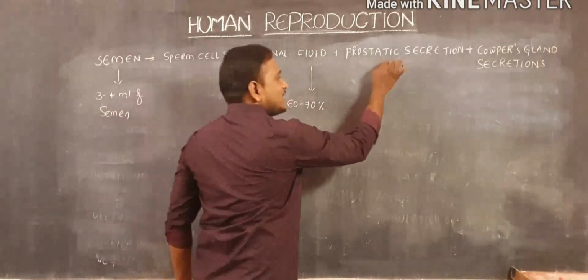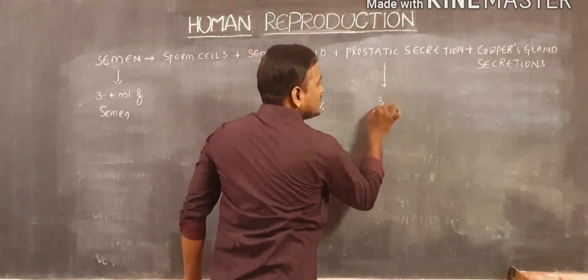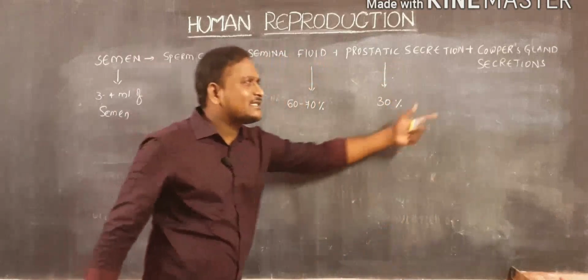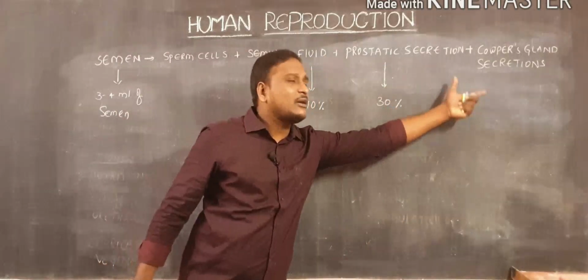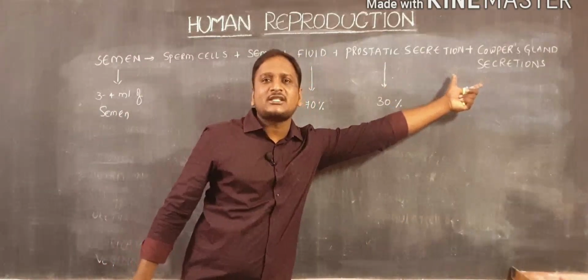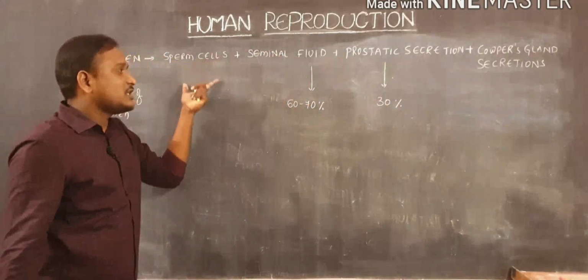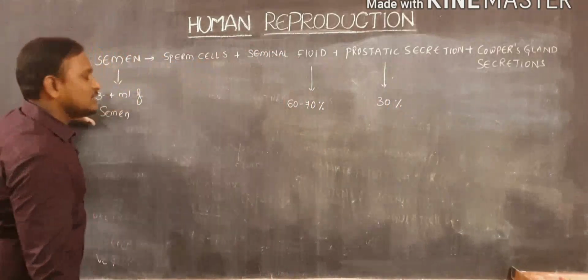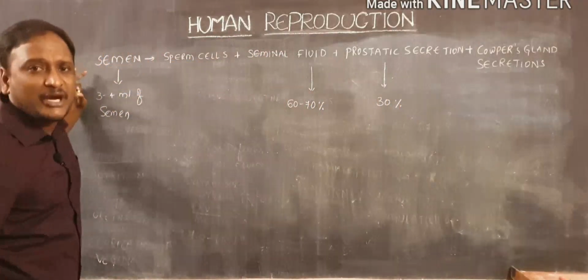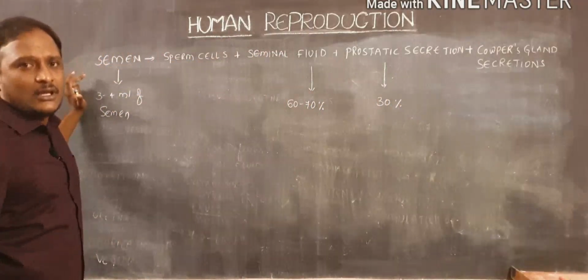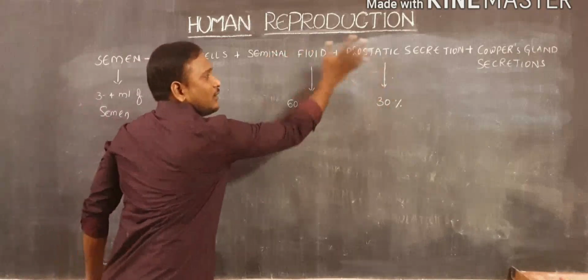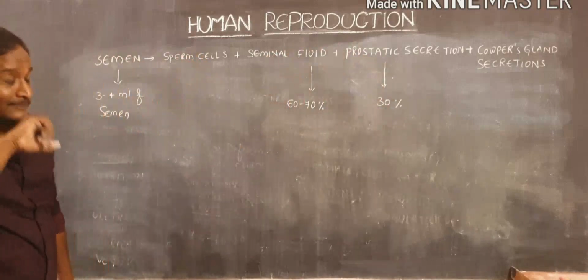And prostatic secretion occupies nearly 30%. Very small amounts are Cowper's gland secretions and sperm cells. Sperm cells occupy a very small percentage of the total semen ejaculated by one person. So most of the portion is occupied by seminal fluid and prostatic secretions.